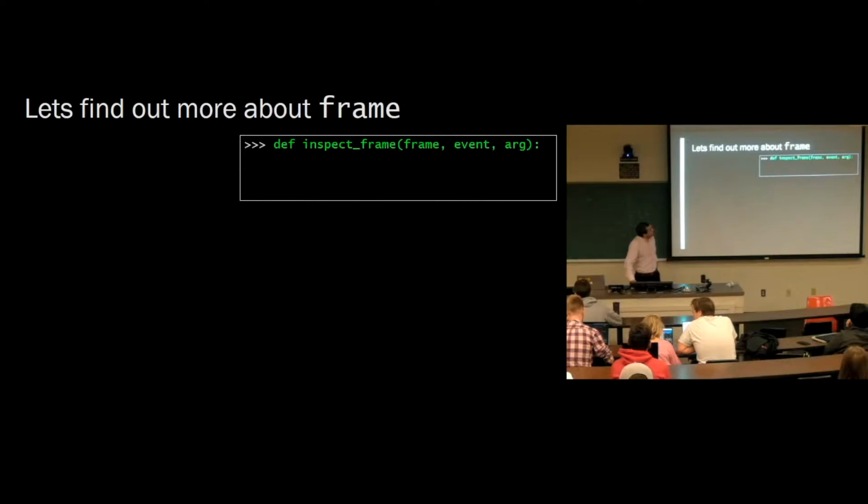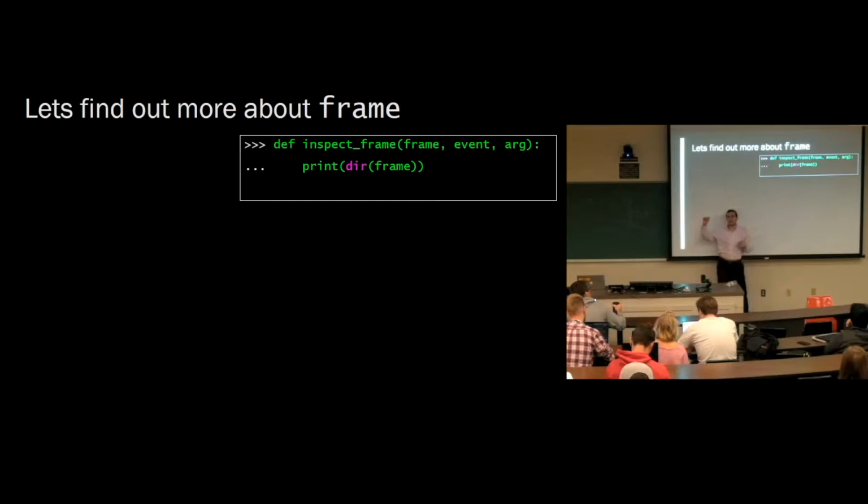So let's investigate frame a little. We've got a function, inspect frame. It takes in frame, event, arg. We're just going to print dir frame. Does anybody know what the dir function does by any chance? You might remember on the very first day of lecture, I showed you the dunder dict attribute, which gives you the dictionary of all of the things that you can call on a method or on a data structure. Dir is just a function that gets the dict, but it does some extra stuff, and so you can basically think of calling dir on a thing as finding out what that thing can do.